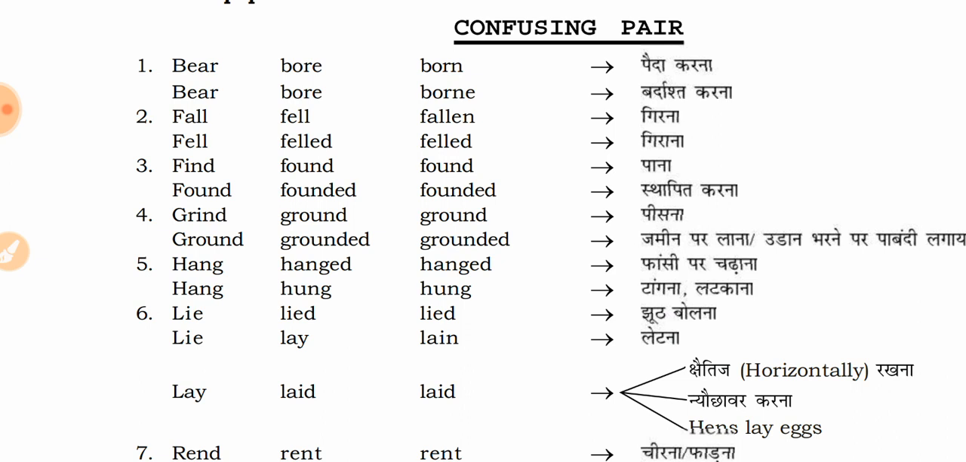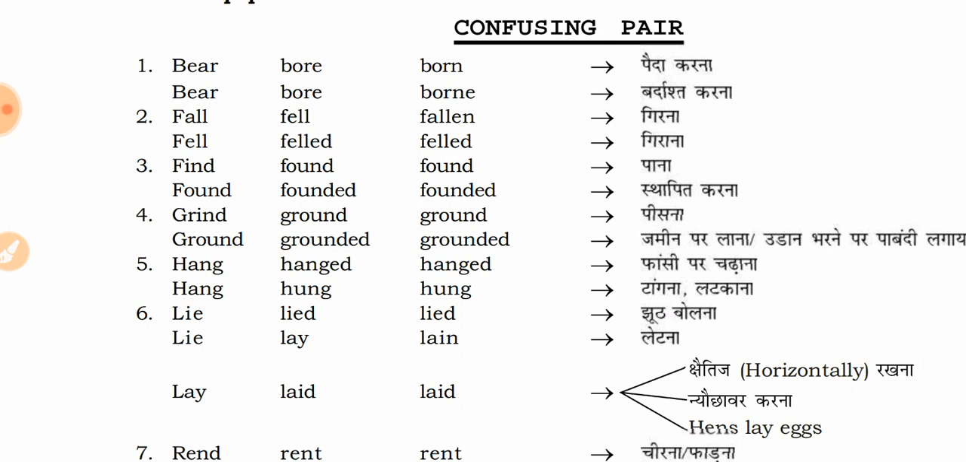Lie, lied, lied. Then we have lie, lay, lain. Okay, so if you know Hindi, then you can see that. Let us see it from hang. The first one, hang, is like फांसी पे चढ़ाना.